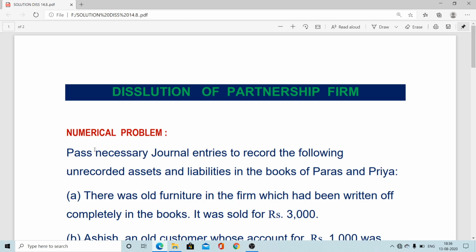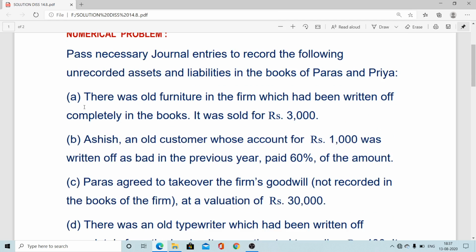This is our numerical problem. Today we have to pass the journal entry to record the other transactions. Pass necessary journal entries to record the following unrecorded assets and liabilities in the books of Paras and Priya. There are some unrecorded assets as well as liabilities. Now both the partners are going to close their business, and we have to pass the necessary entries here.